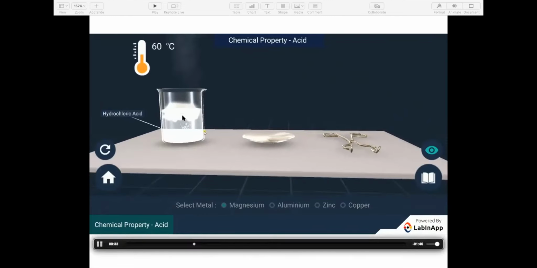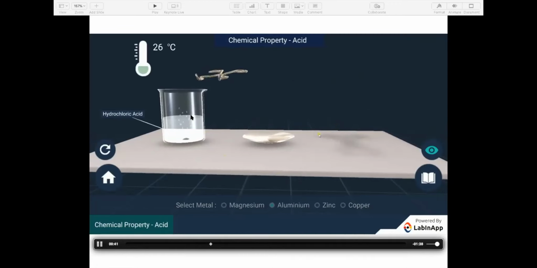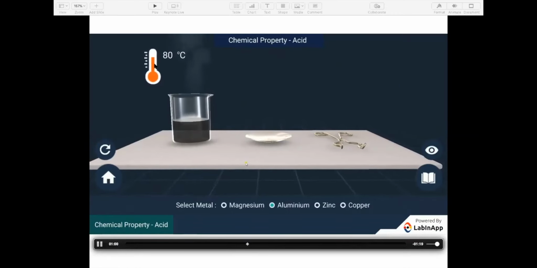You can see here bubbles are forming and the temperature is very high. Now aluminium, it reacts with acid. You can watch it. The temperature is rising because the reaction is exothermic. Bubbles are formed and the temperature is rising.